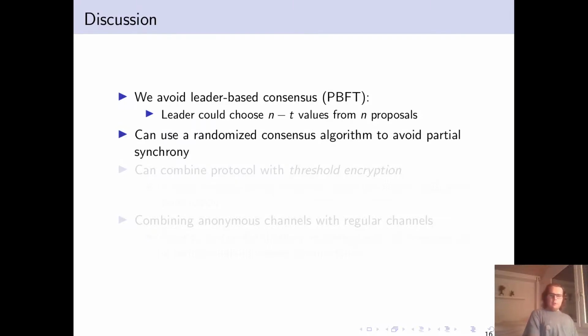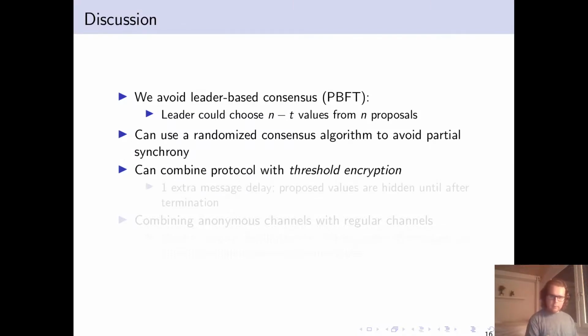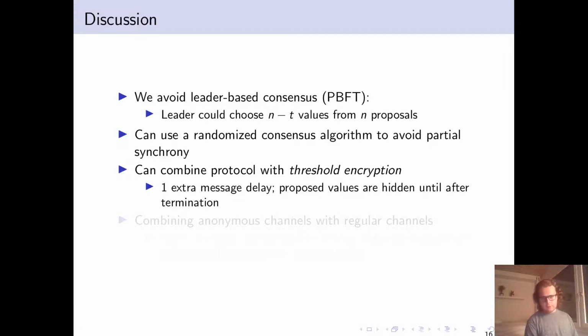To avoid partial synchrony, we can use a randomized consensus algorithm. We can combine our protocol with threshold encryption. So threshold encryption is basically encryption which is performed by everyone. And so with 1 extra message delay, we can achieve the functionality that proposed values are hidden until after termination.